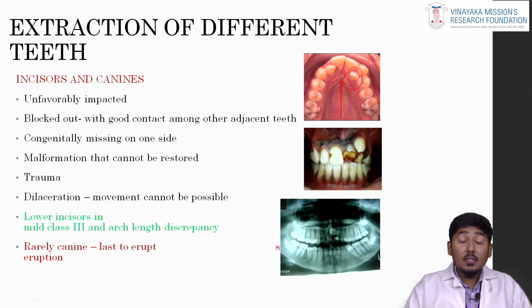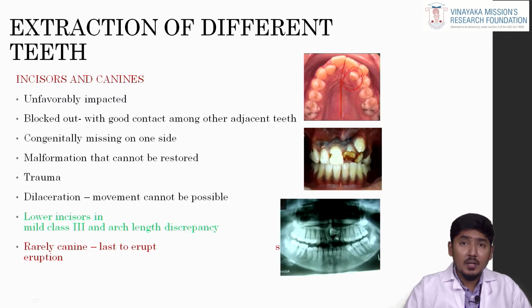Canines. Considering the long root of the canine, we mostly avoid extraction of the canine, but it is the most prone to get ectopically erupted because it is the last to erupt into the oral cavity. Either it will impact buccally or palatally. In a few clinical scenarios, instead of going for extraction of premolar and bringing the canine into the arch, we can go for extraction of the canine.